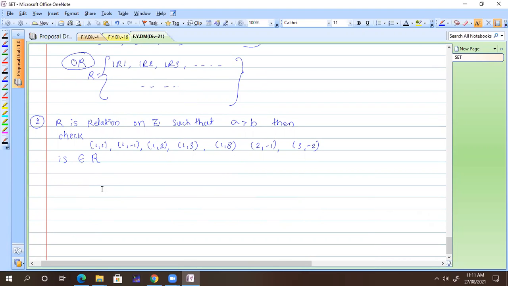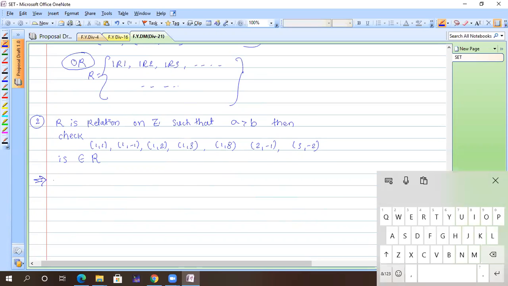Because R is a relation from Z cross Z, a subset of Z cross Z. So how many elements do we have in Z cross Z?